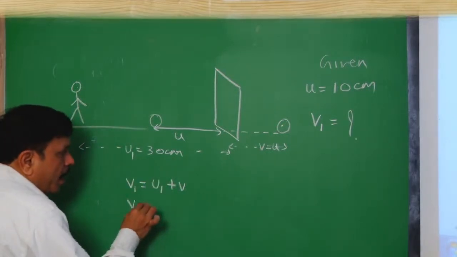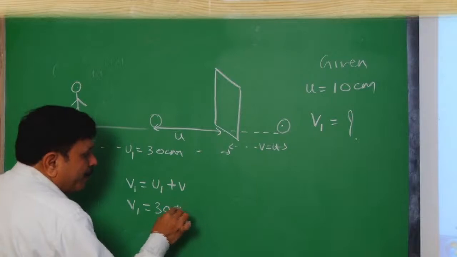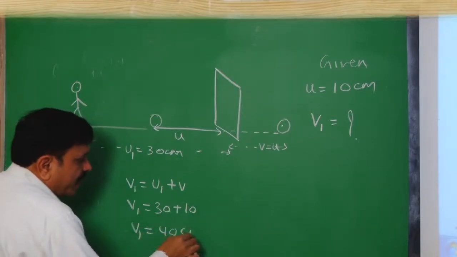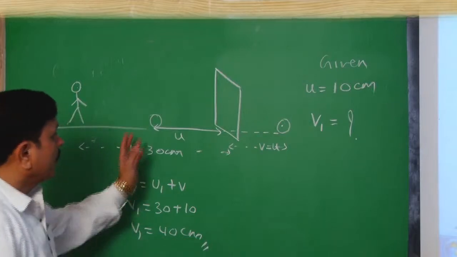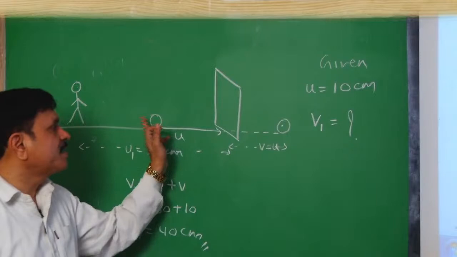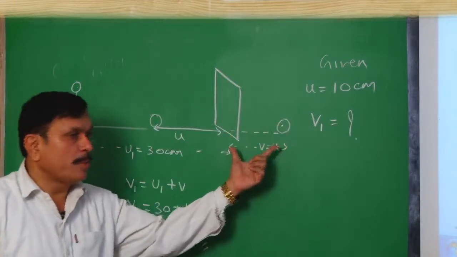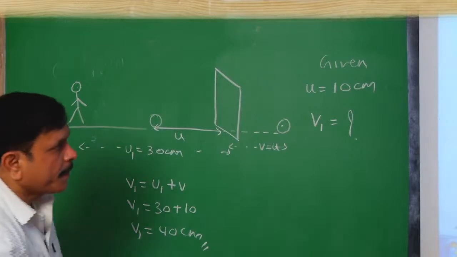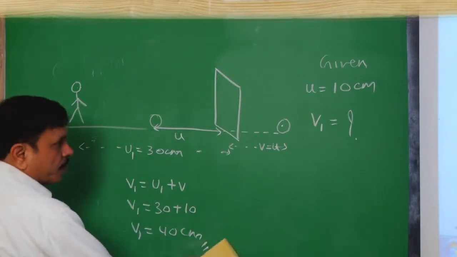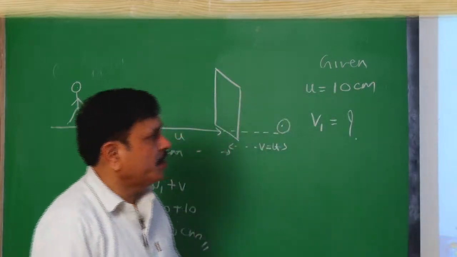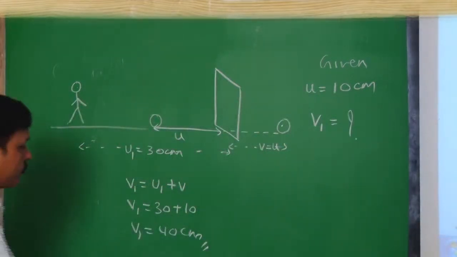We can write this as 30 plus 10, that is equal to 40 centimeter. So, because here he wants to see the image of this object, this distance will be 10 plus 30, which gives us 40 centimeter. Now, the answer is C here. C will be the answer.